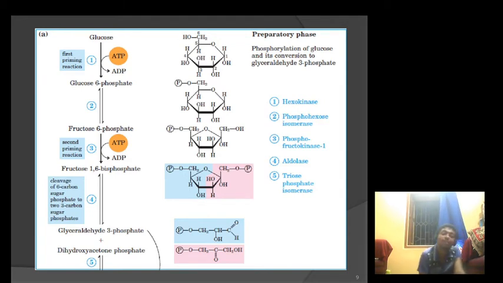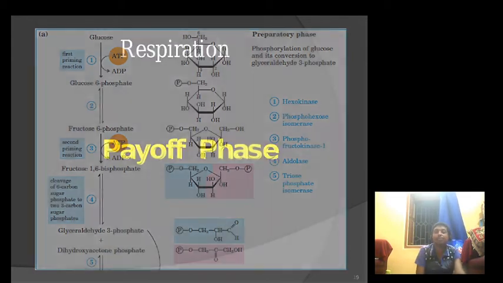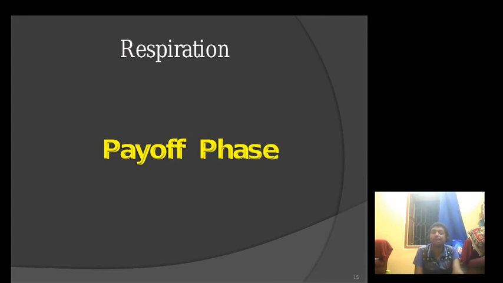Among these first 5 reactions, the first reaction, the conversion from glucose to glucose 6-phosphate, and the conversion of fructose 6-phosphate to fructose 1,6-bisphosphate, these two steps are irreversible, and the other steps are reversible reactions. Next, we come to the payoff phase. This phase involves the last 5 stages.